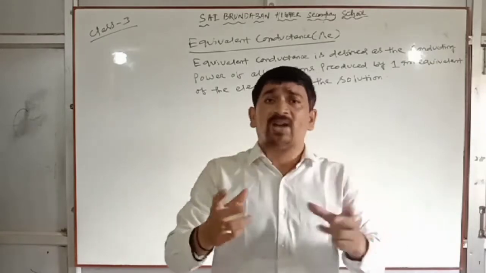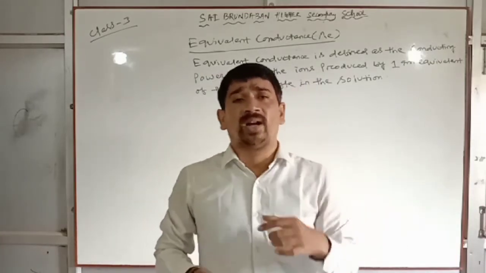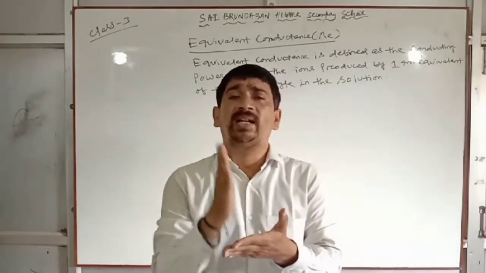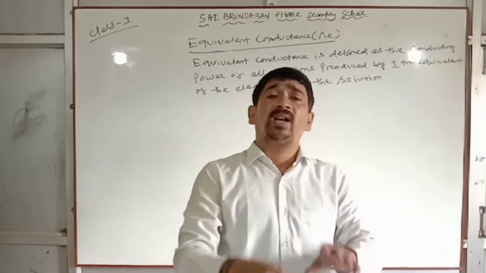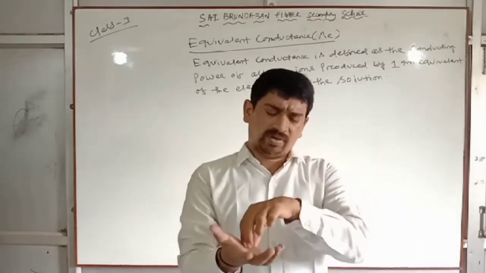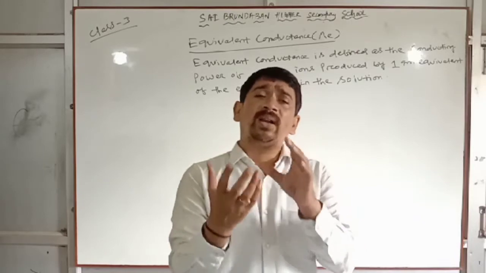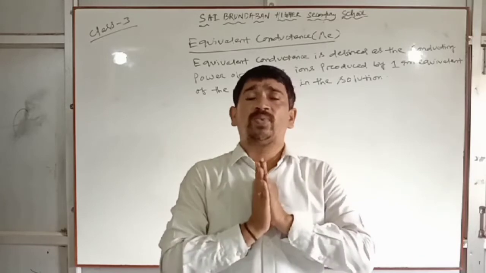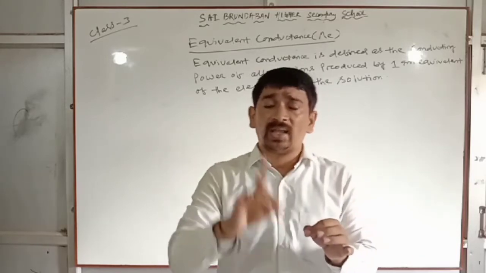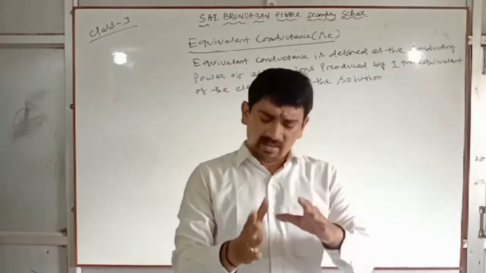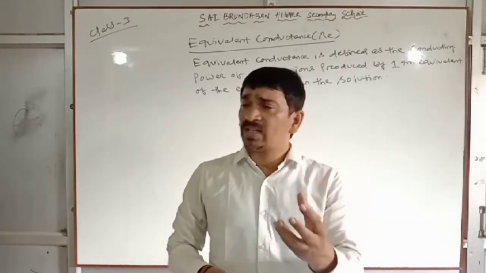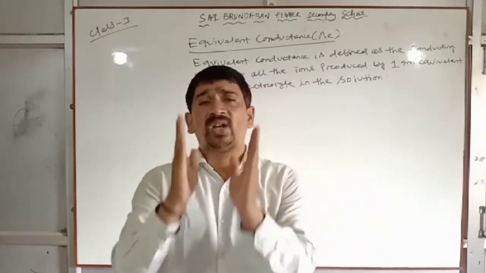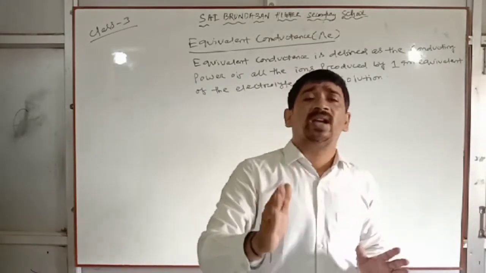The conducting power of all the ions produced by 1 gram equivalent of the electrolyte. So we have to take 1 gram equivalent of the electrolyte dissolved in water to make the solution, and what will happen? That electrolyte dissociates to produce the ions, and the conducting power of all the ions produced by 1 gram equivalent of the electrolyte, due to which conductance takes place, this conductance is equivalent conductance.